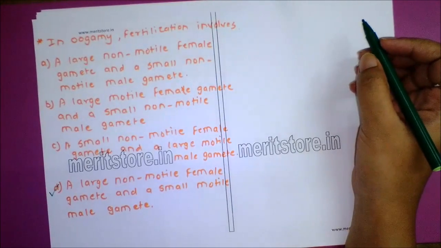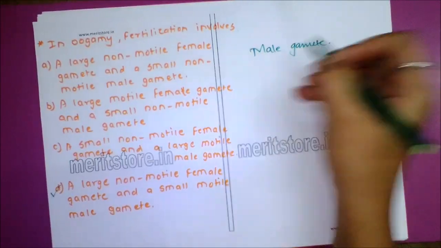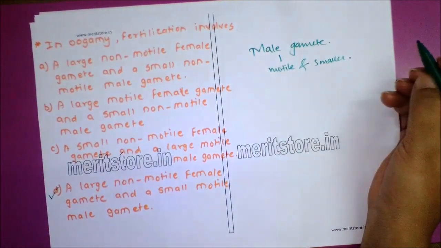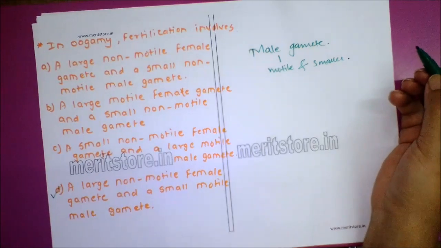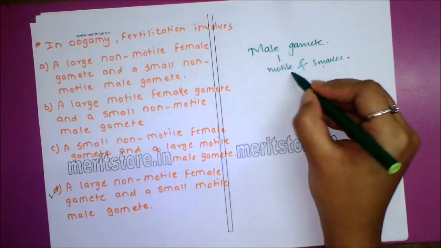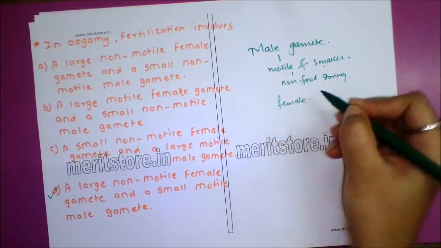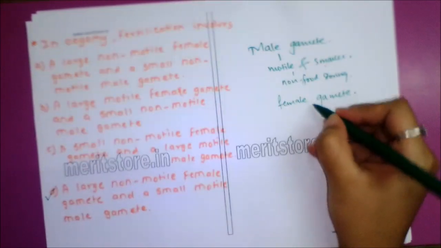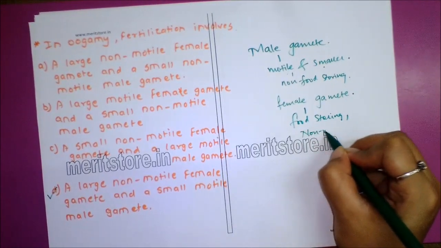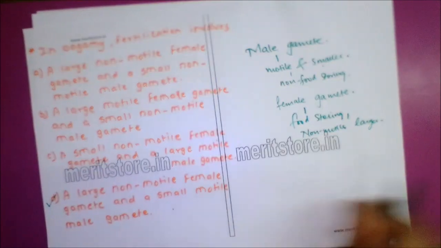type of reproduction in which the male gamete is motile, smaller, and non-food storing, called antherozoid, while the female gamete is food storing, non-motile and larger, called oogonium. So the male gamete is motile and smaller and does not store food, whereas the female gamete is food storing, non-motile and larger. So answer is option D.